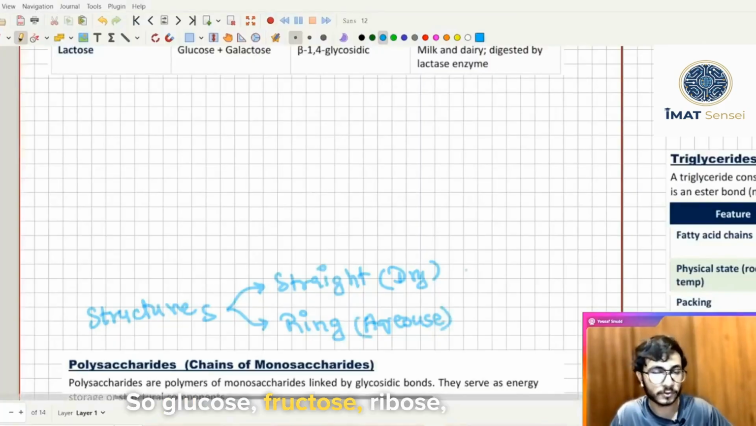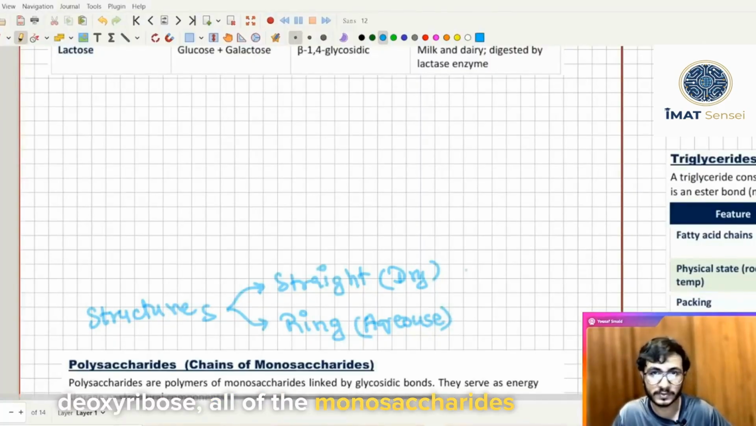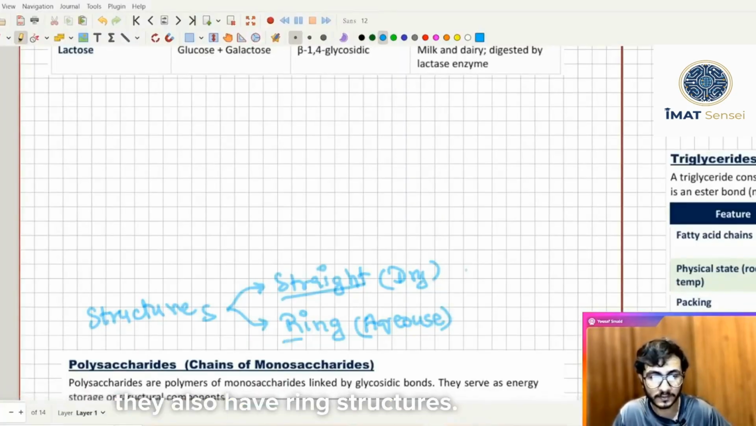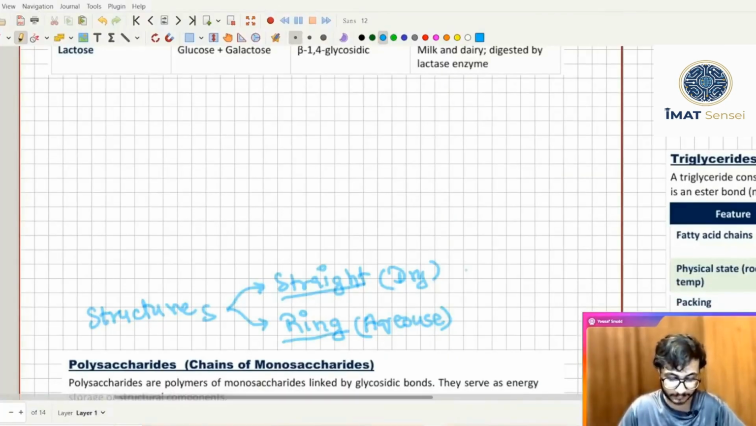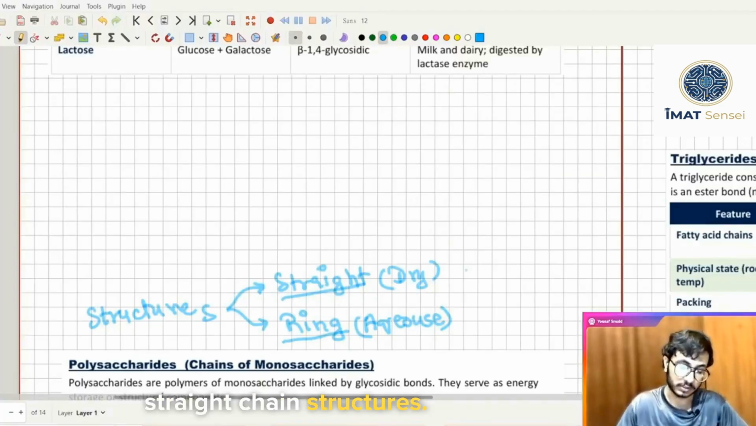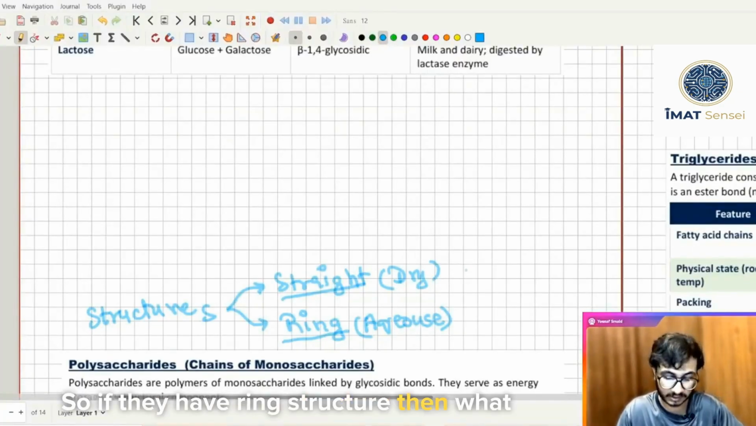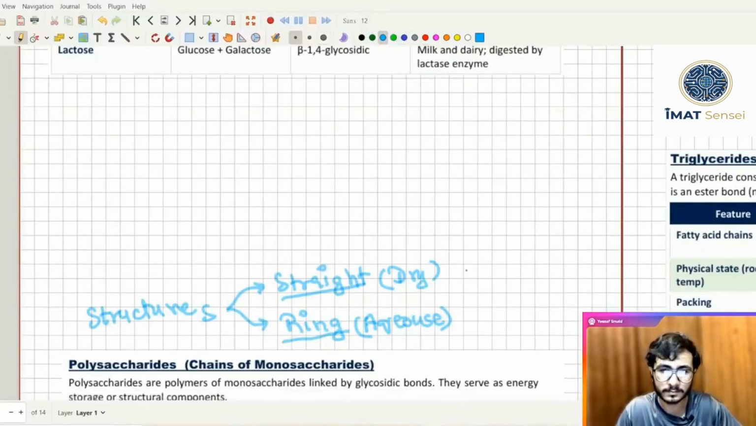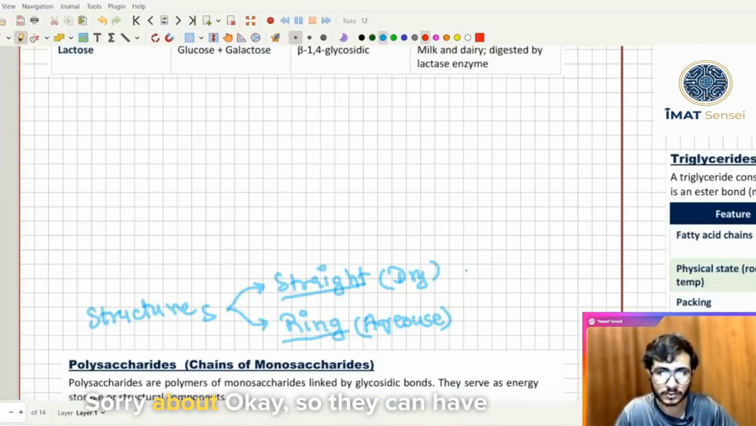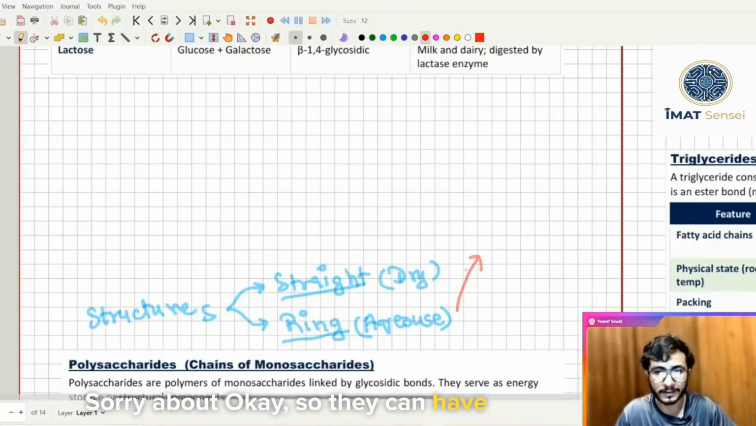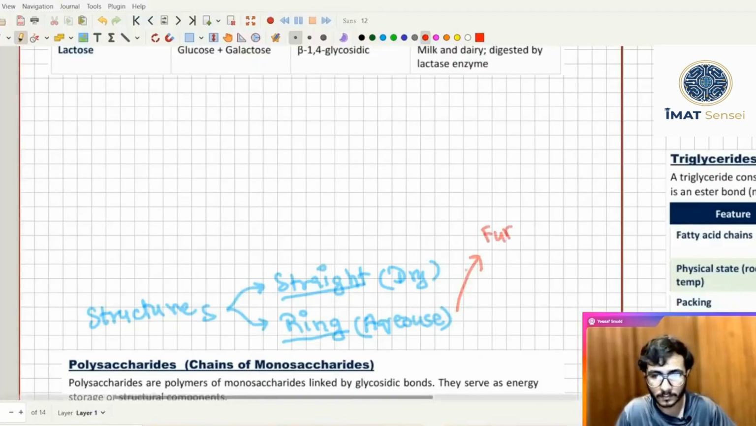So glucose, fructose, ribose, deoxyribose, all of the monosaccharides form straight chain structures, and they also have ring structures. So they have both ring structures and straight chain structures. If they have a ring structure, then what kind of structures will they have? They can have Furanose or Pyranose.